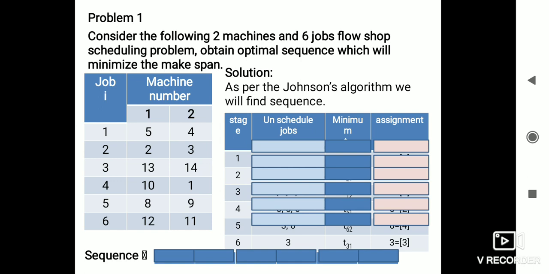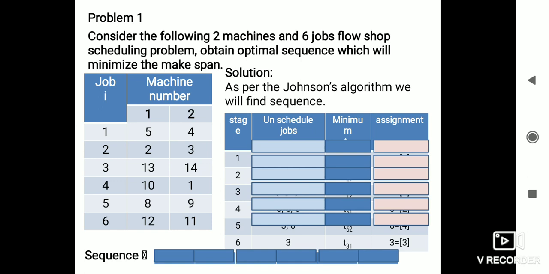The least in machine 1 is job 2, with 2. In the second machine, we find 1 is the minimum. Among these two machines, which one is the minimum? 1 is the minimum. The fourth job is processed with the minimum time of 1 for the second machine.